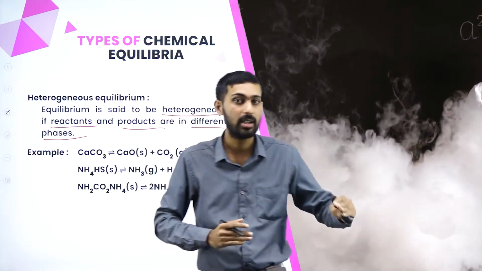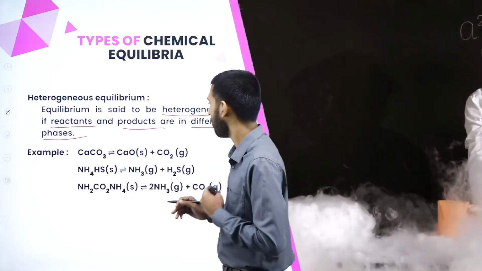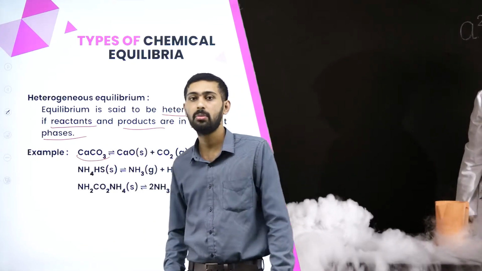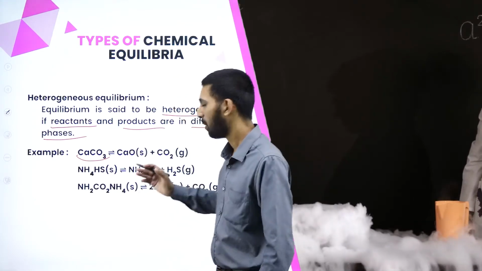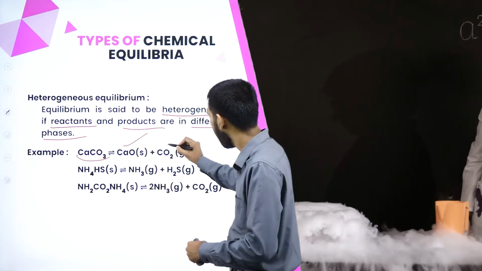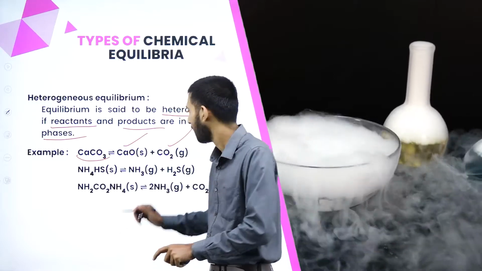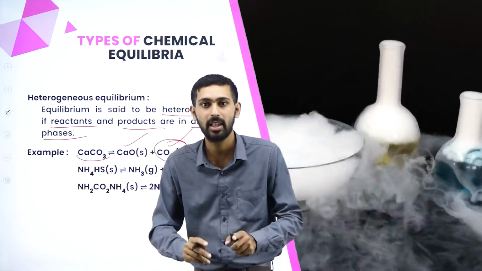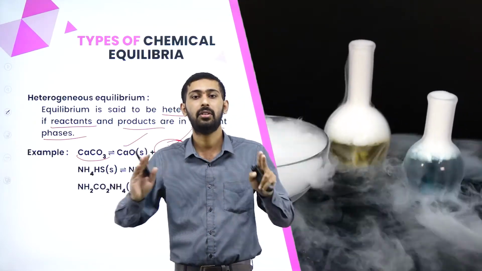But reactants and products are in different phases. For example, now you have taken calcium carbonate. Calcium carbonate will always be in the solid form. When you keep it in the open environment, what will happen? You will get calcium oxide and carbon dioxide. You have got a product calcium oxide, but the other one, carbon dioxide, is in the gaseous phase. We can say that the reactants and products will be in different phases.